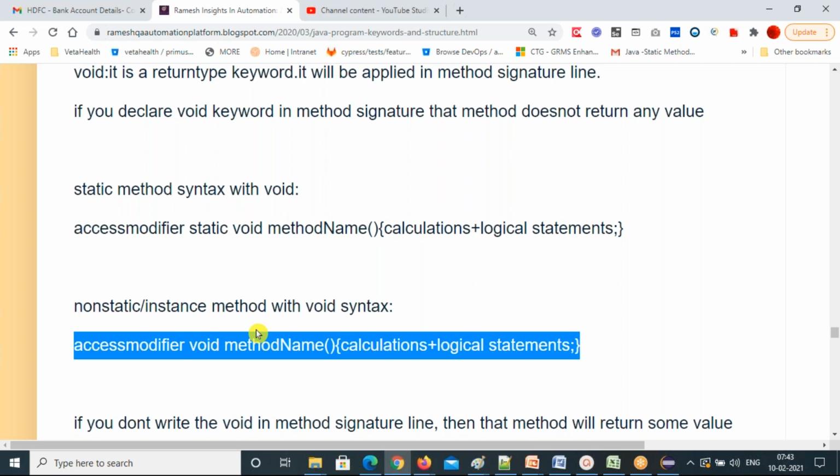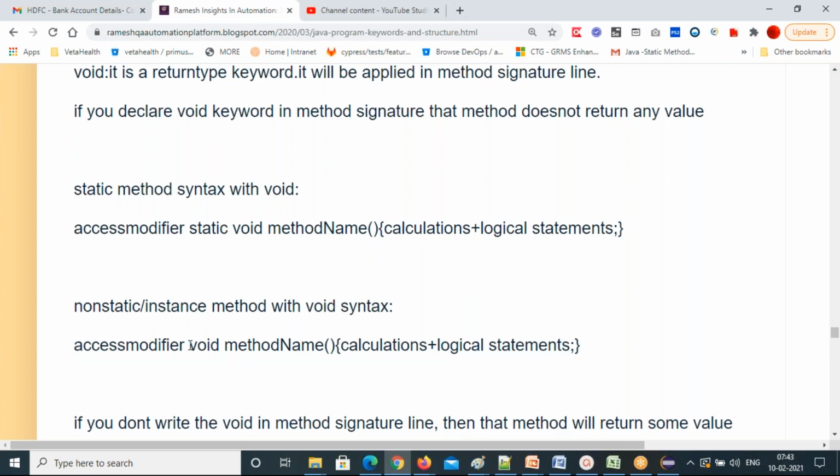So these are the two types of methods we have: static methods and non-static methods. Non-static means the static keyword should not be present. Here also we use the void keyword. That means this method is not going to return anything, it just executes all lines of code. That's it. That's static and non-static methods with void.